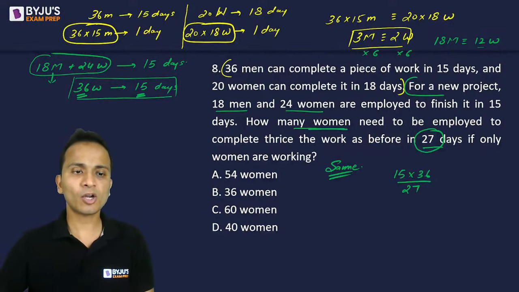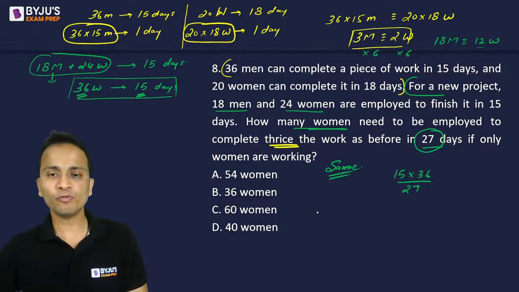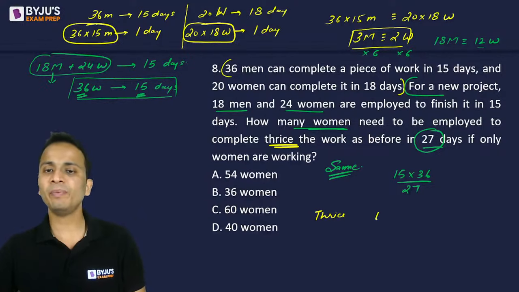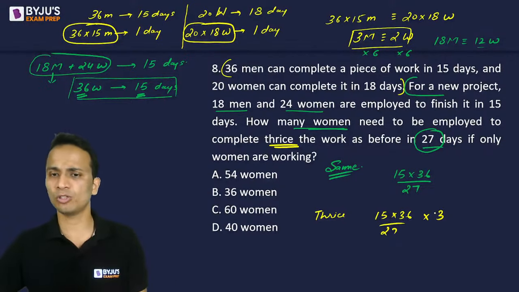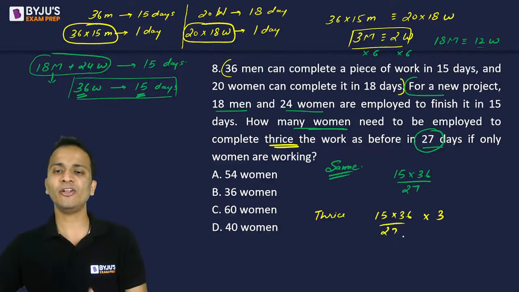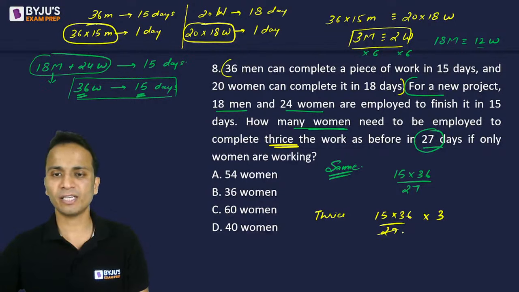But what is the quantity of work? The quantity of work is thrice. So to finish thrice the work, how many women will be required? 15 into 36 upon 27 multiplied by 3. So work is 3 times, so workforce required will also be 3 times. And you can simplify and find your answer. Okay, so let's simplify this.